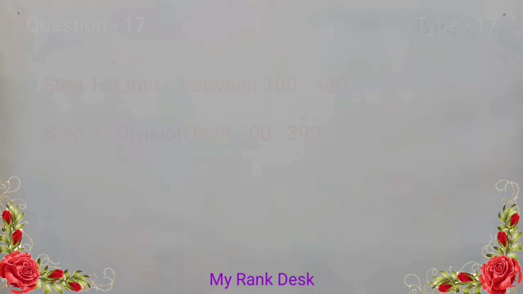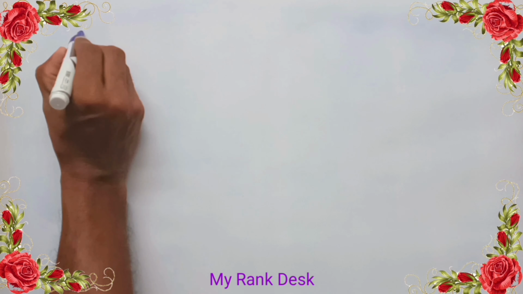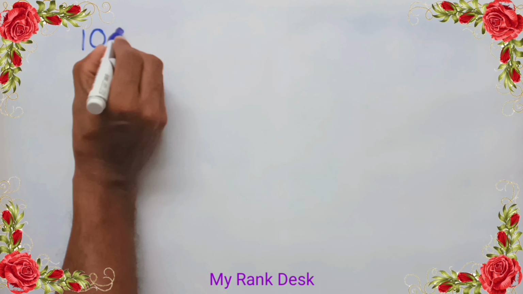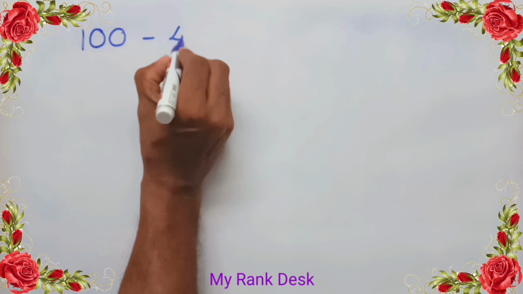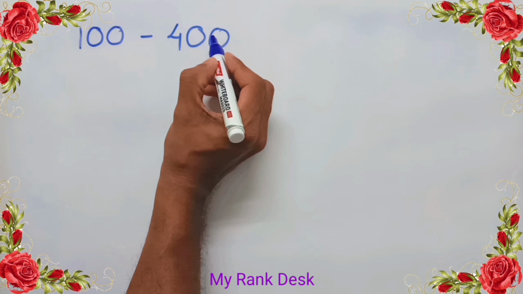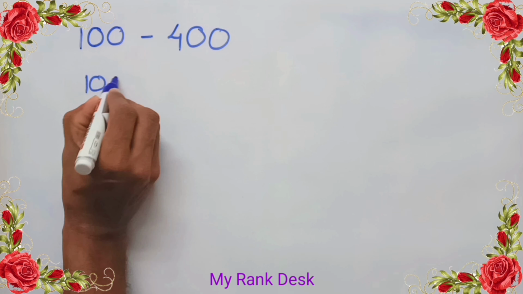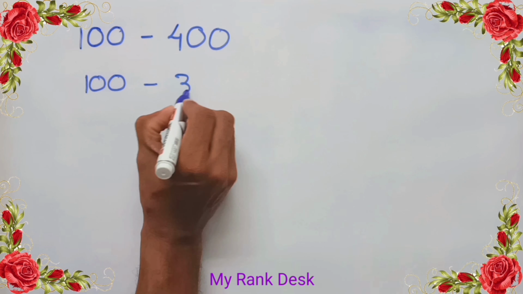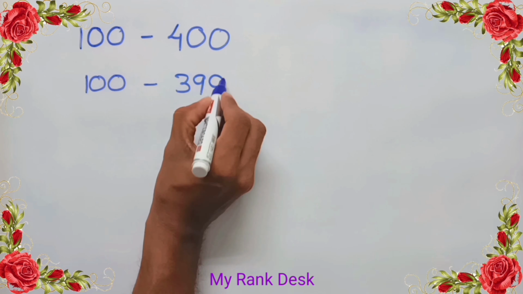Let's find the answer. To find the number of multiples of 5 in between 100 and 400, we must fix the limits 100 and 399. On dividing 100 by 5, we get quotient 20.